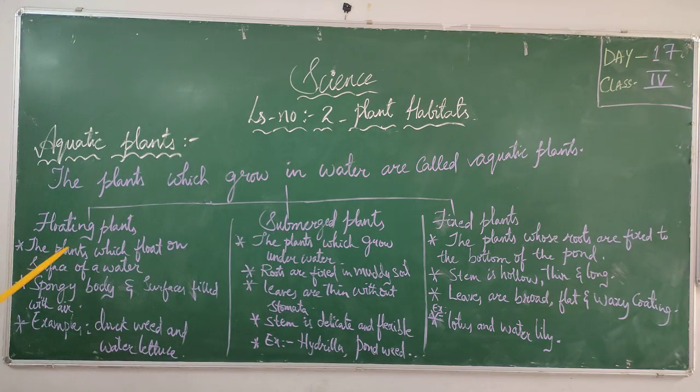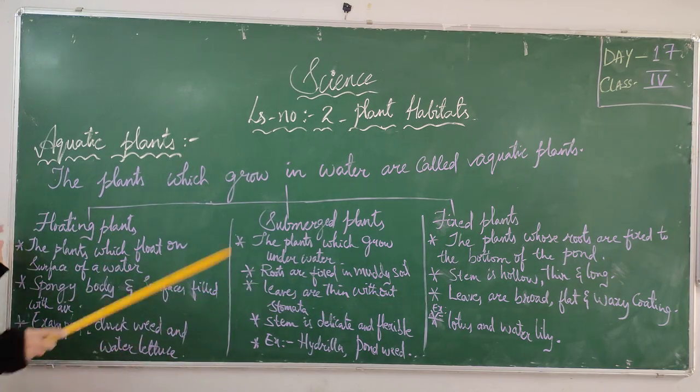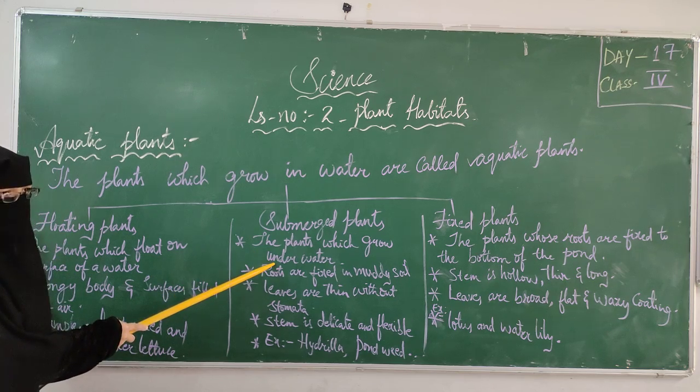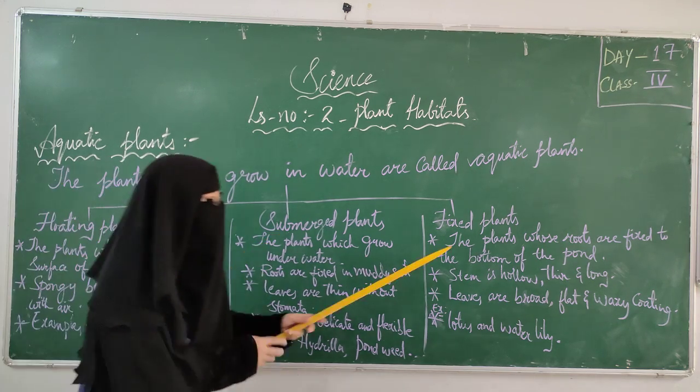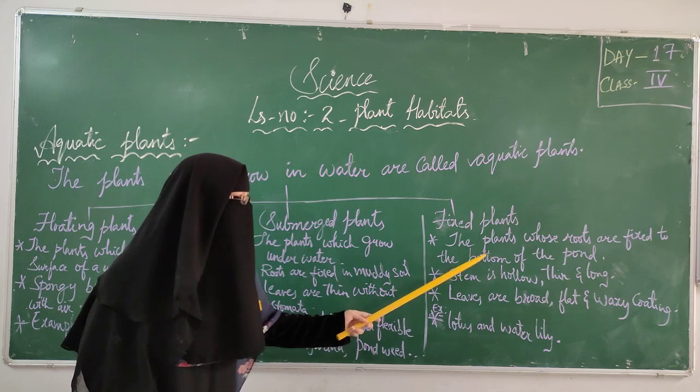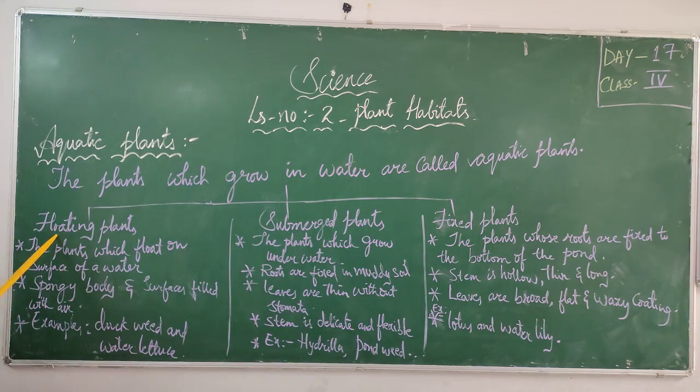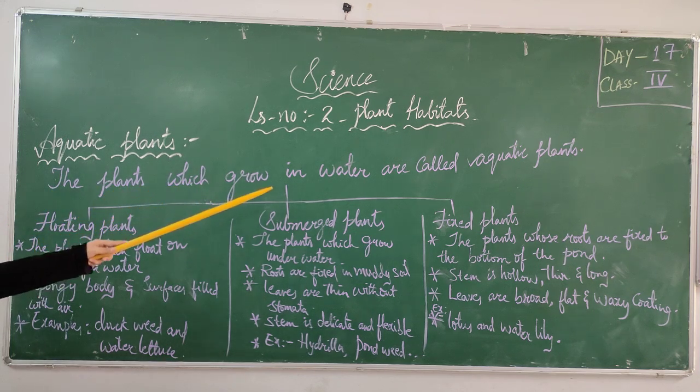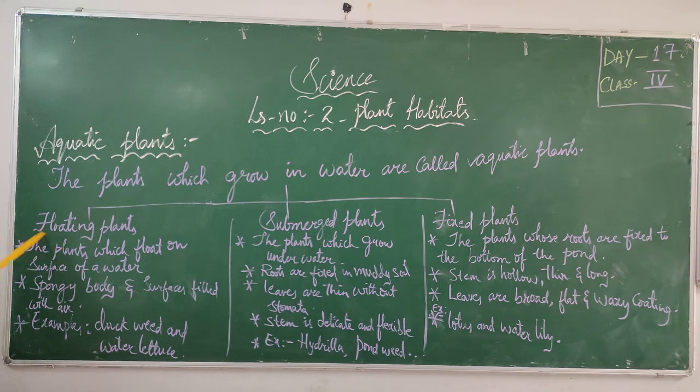Once again we will see the differences between submerged plants and fixed plants. Submerged plants, the plants which grow underwater. Fixed plants, the plants whose roots are fixed to the bottom of the pond. First we will see aquatic plants: the plants which grow in water. Floating plants, the plants which float on surface of a water. Float means it will float on a surface of a water. These floating plants have spongy bodies. Spongy means soft bodies and surfaces filled with air. Examples, duckweed and water lettuce.